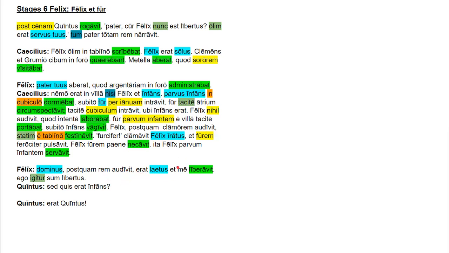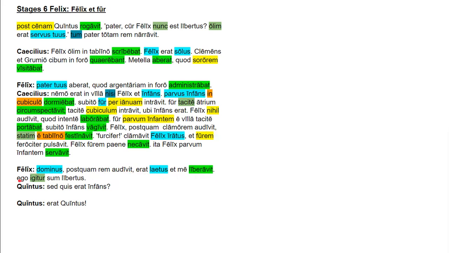Et is a conjunction linking erat to liberavit. So there are two main verbs in here, and both of them have Dominus as the subject. Me is the accusative direct object. It's a personal pronoun, and the accusative, and liberavit is a perfect tense verb. So this means the master, after he heard the thing, or after he heard the story, was happy and freed me.